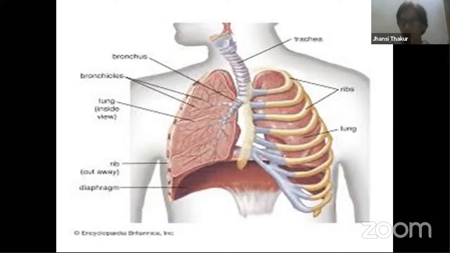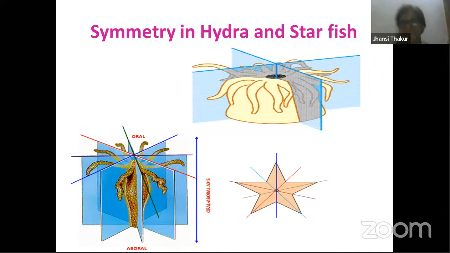So how do we define symmetry? Let's try to understand from lower organisms onwards, right? First, I'll start with diploblastic organisms. In diploblastic organisms, wherever diploblastic organisms are there, I'm talking about only 2 important phyla over here. One is Coelenterata, Cnidaria, and the other one is Ctenophora. Ctenophores, we call them comb jellies, come under that particular minor phylum.